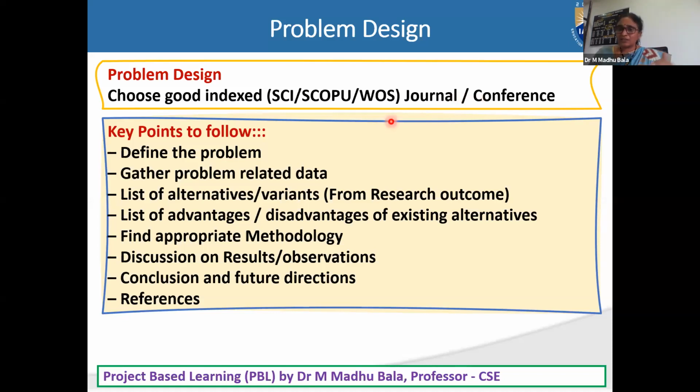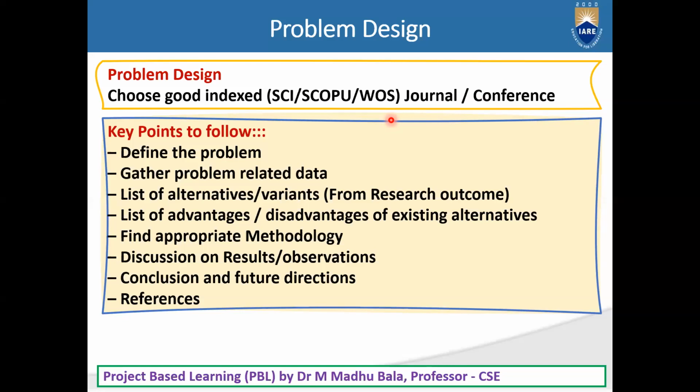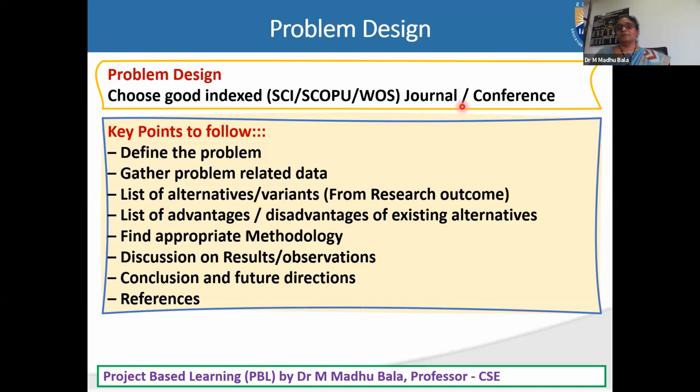So from the starting onwards, when you are defining your project, you try to refer to a good source of references. One of the good sources is either IEEE Xplore or Springer.com or ACM. Go with any of these sources, otherwise Google Scholar. I will show now how to search in that. Again, you have to select for journal or conference.